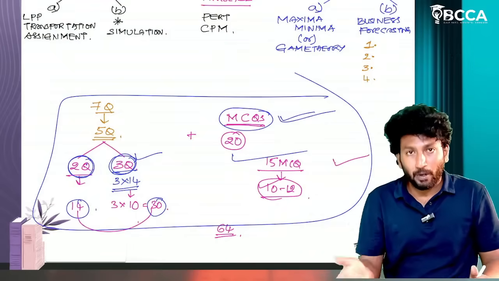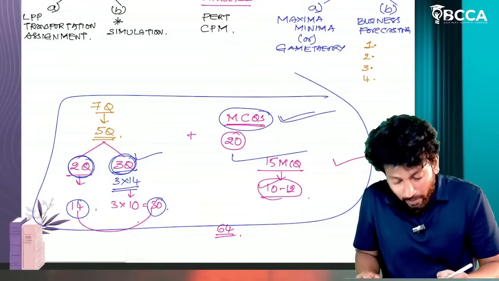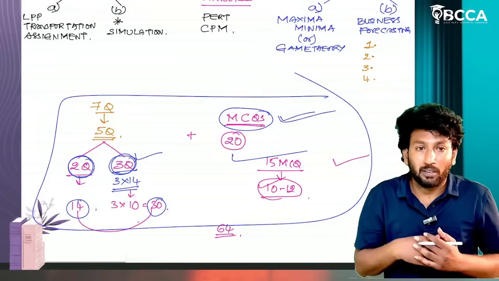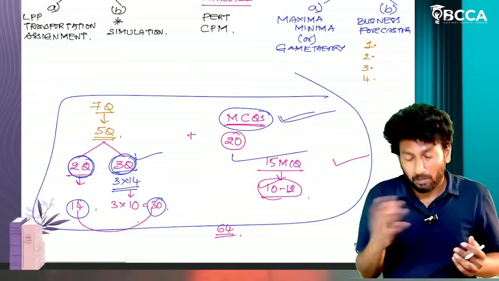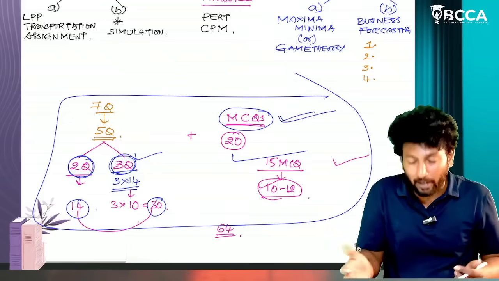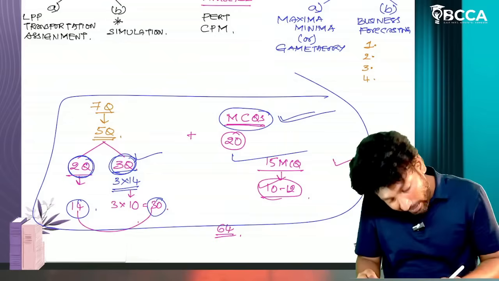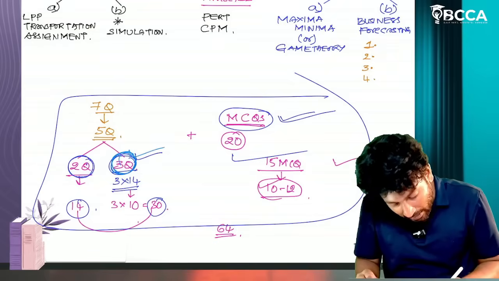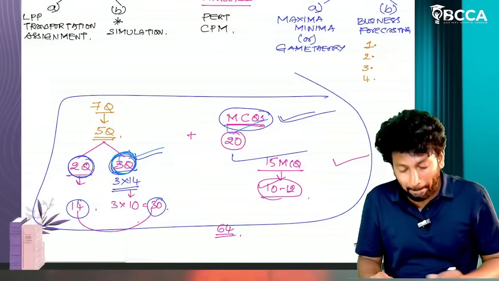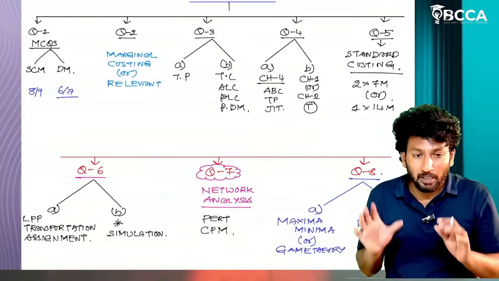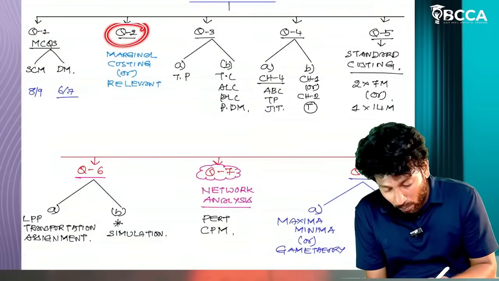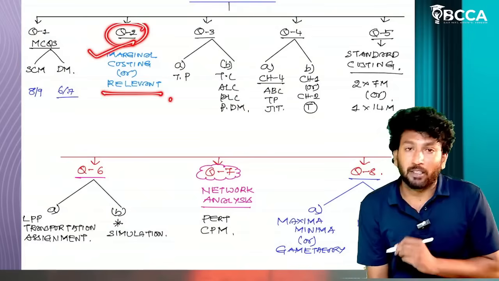If you are an employee or working somewhere, or a housewife, and along with your other work you are preparing for this examination, at least try to cover the chapters related to these 3 questions and the MCQs. Definitely you will get 50. Now once again, see this question paper pattern: MCQs, question number 1, question number 2, marginal costing or relevant costing.